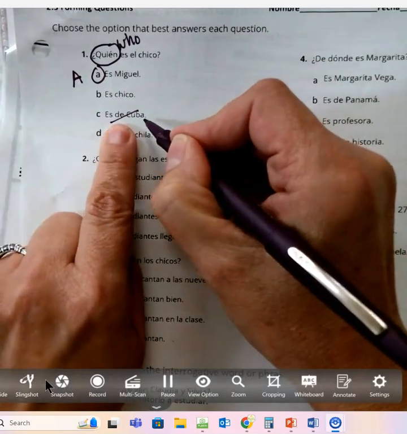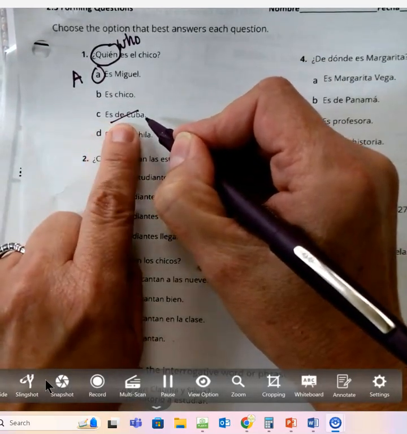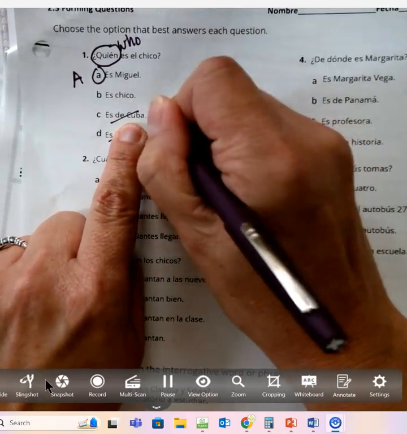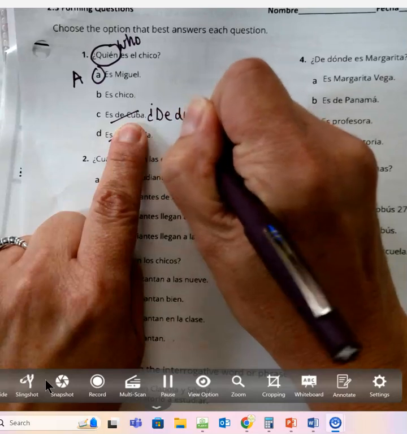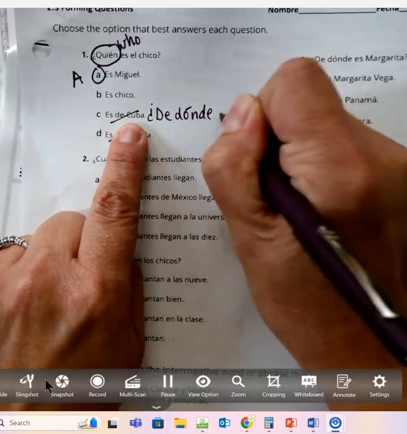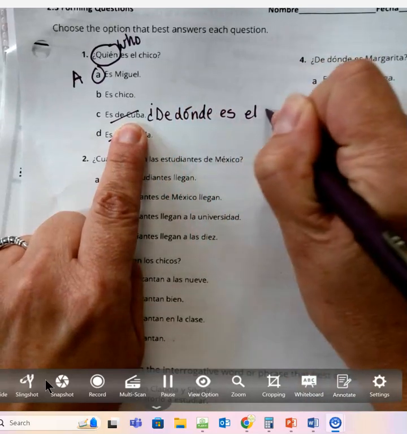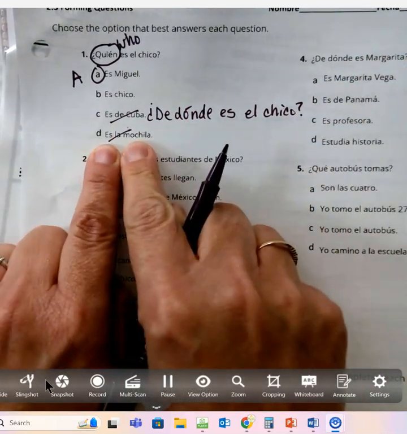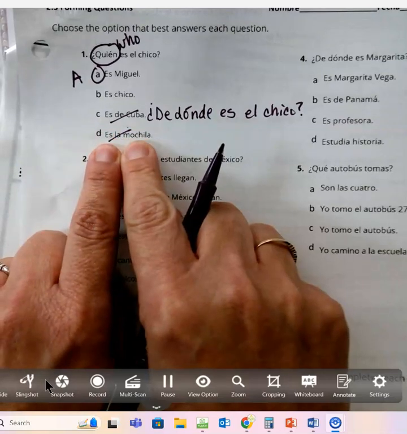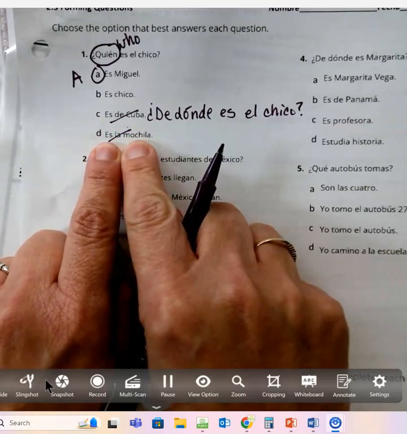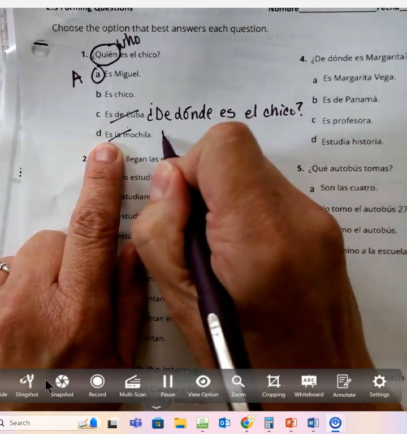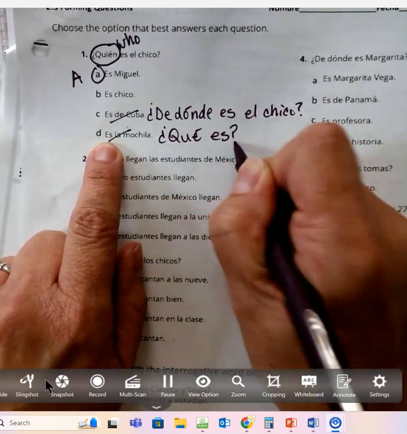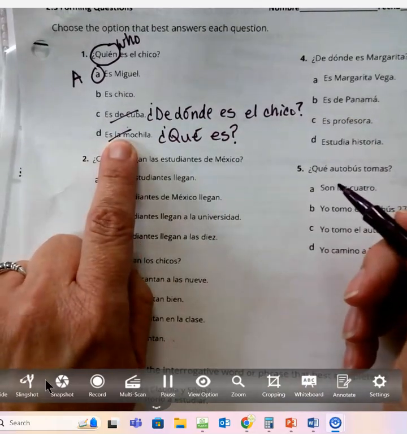Now, this is a great answer. He is from Cuba, but that doesn't answer who is. That answers where's he from. That would be ¿de dónde es el chico? Where's the boy from? Right? We always start with our question word. This is a great answer too. It is a backpack. But that doesn't answer who's the boy. That answers, ¿Qué es? What is that? What is it? It's a backpack.